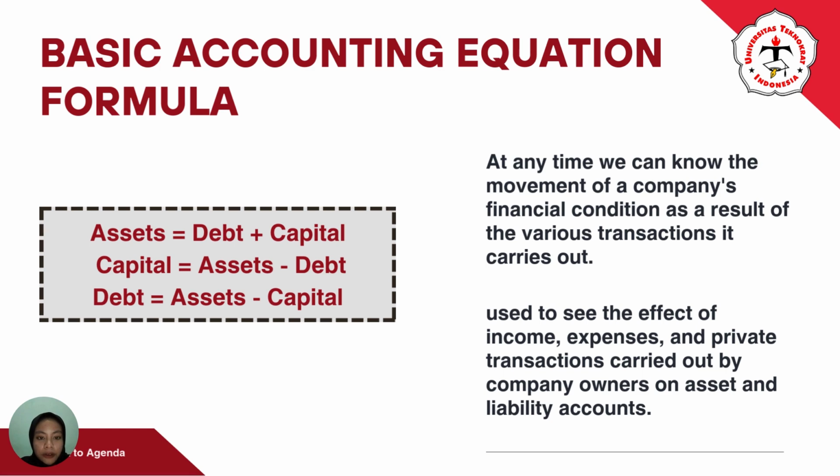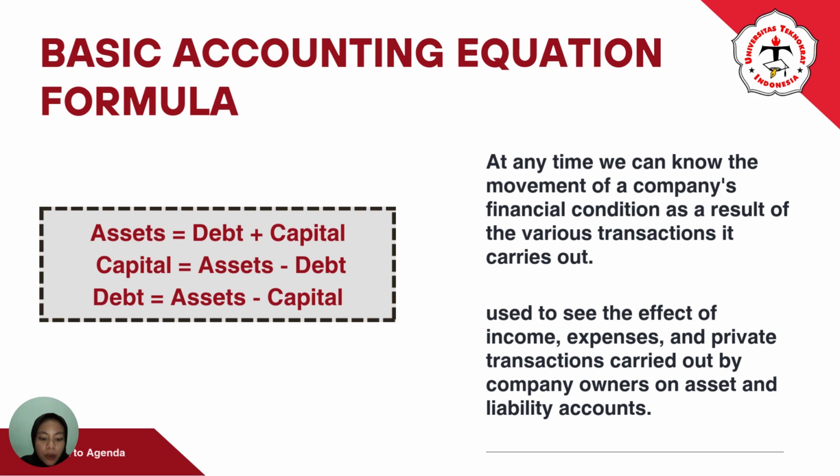Basic accounting equation formula. All transactions that occur within the company involve internal and external parties. This will affect the amount or nominal value of assets, debts, and capital, which are included in the elements of the basic accounting equation. The formula of the basic accounting equation is as follows: assets equal debt plus capital. Capital equals assets minus debt. Debt equals assets minus capital.